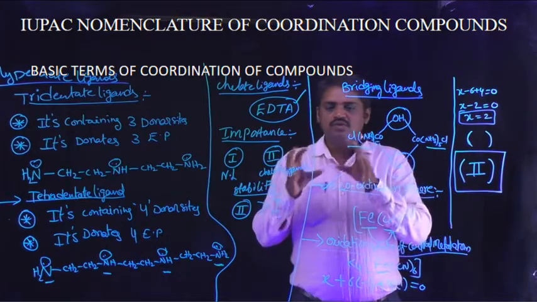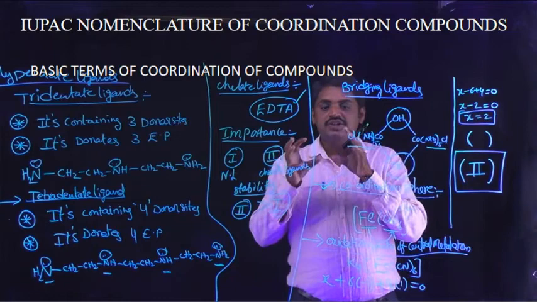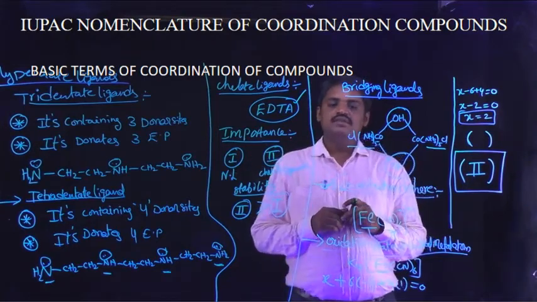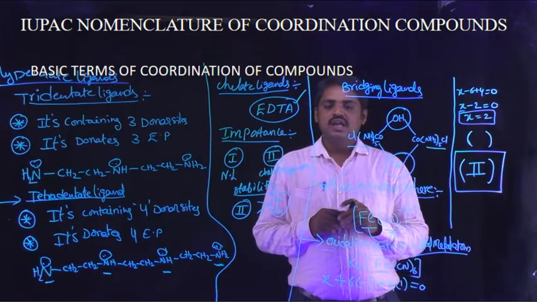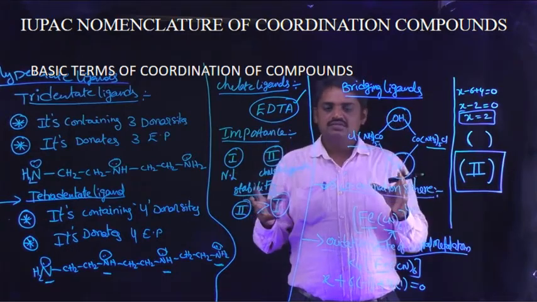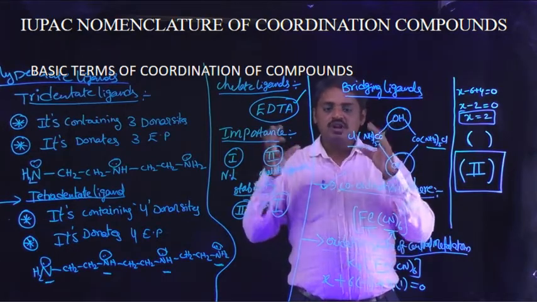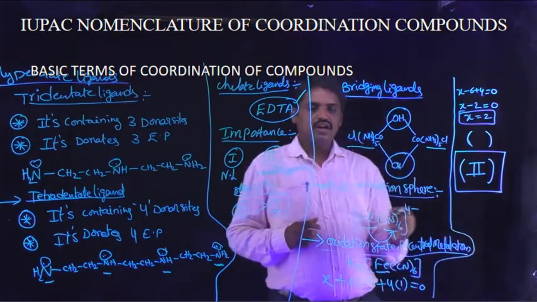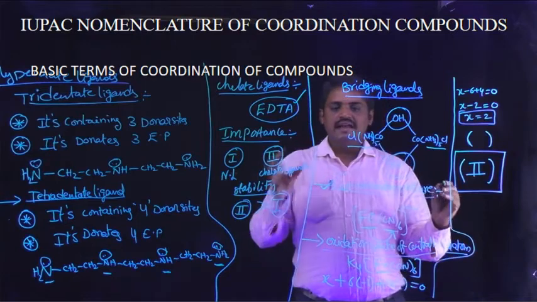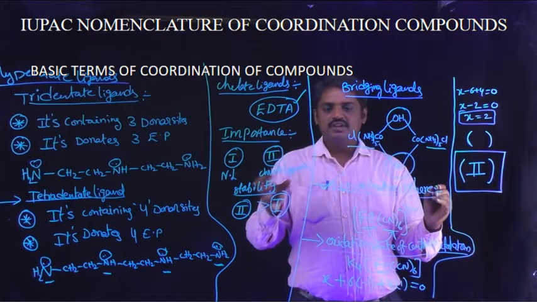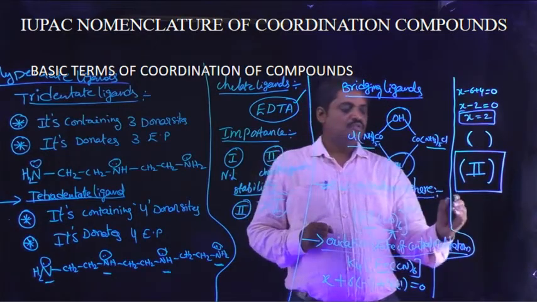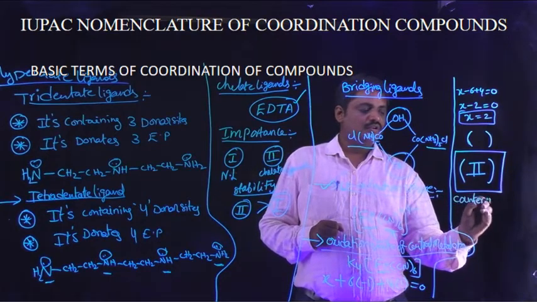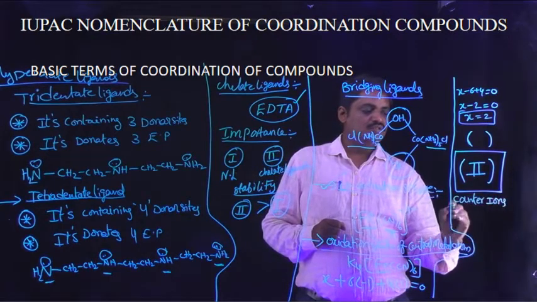Fourth one, oxidation state of the central metal atom for the given coordination compound. And the final one is counter ions. This is the last basic term for coordination compounds.